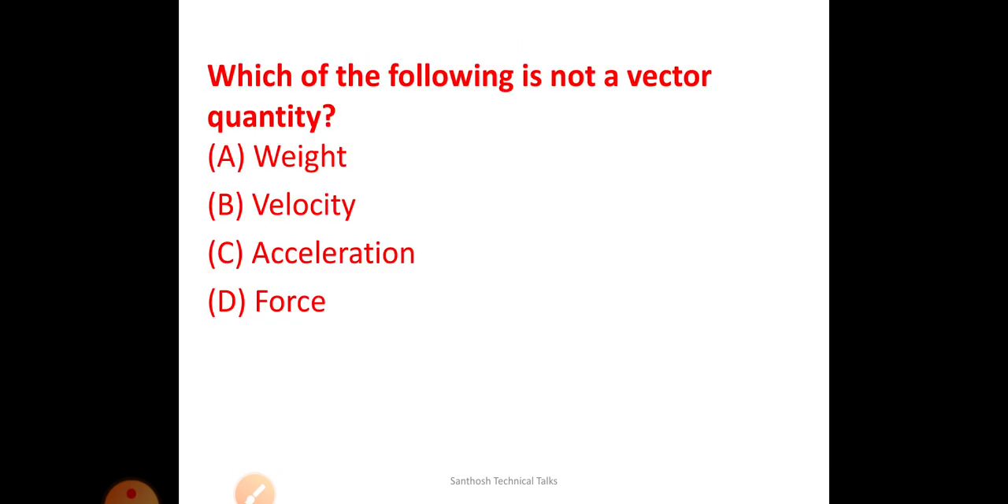Next question. Very superb question. Which of the following is not a vector quantity? Which of the following does not have both magnitude and direction? Velocity, acceleration and force have both magnitude and direction, whereas weight does not have any direction, because weight is mass into gravity.